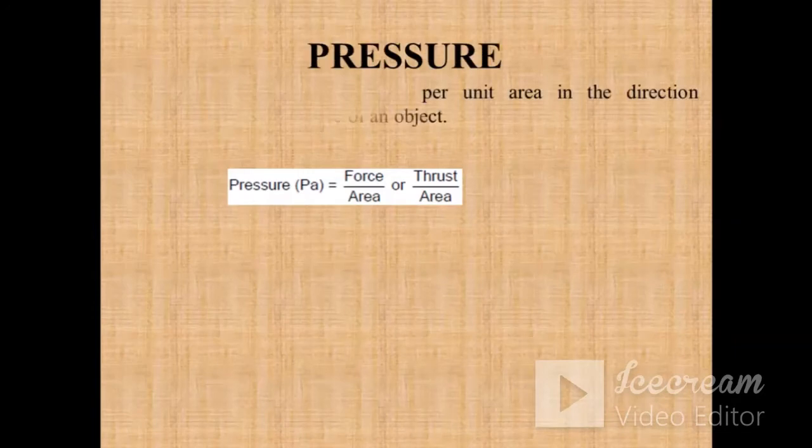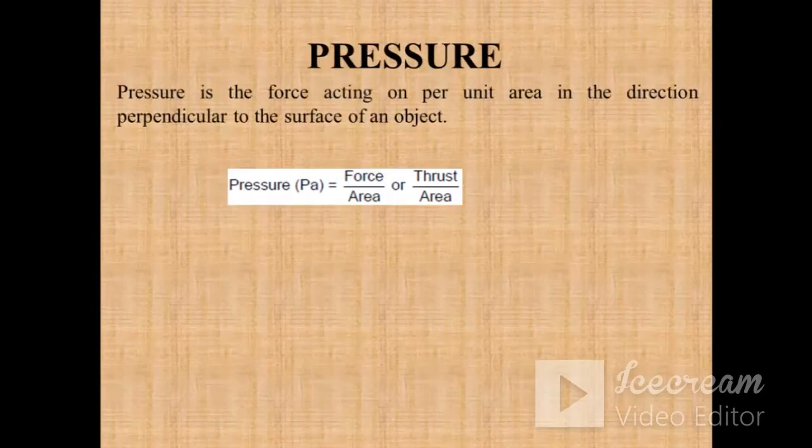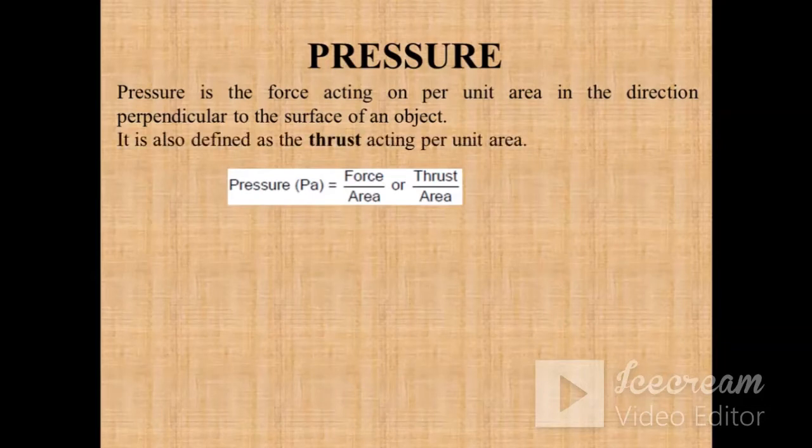Next is pressure. Whenever you are standing on the ground and the force is acting perpendicular to the ground, in that case your body is exerting some pressure on the ground. So we will define pressure like this: pressure is actually force acting per unit area, or we can say pressure is thrust acting per unit area.